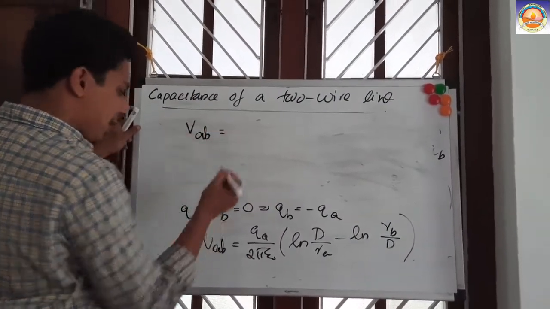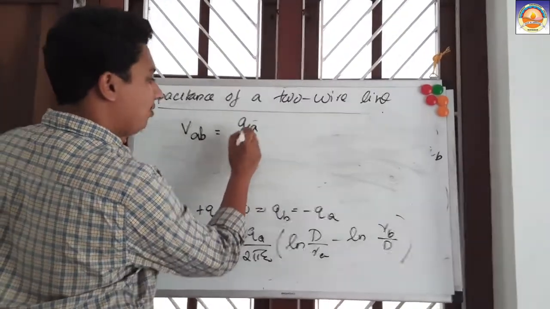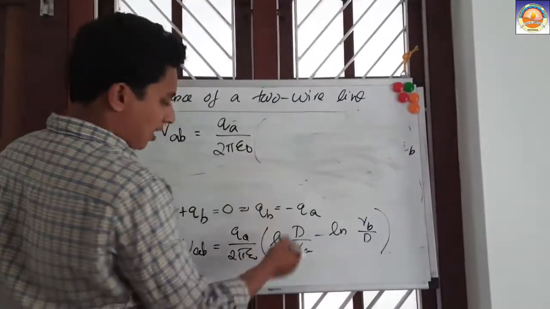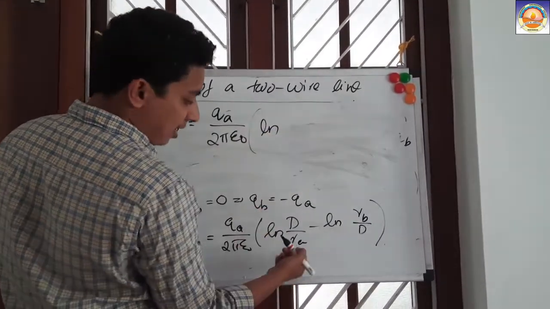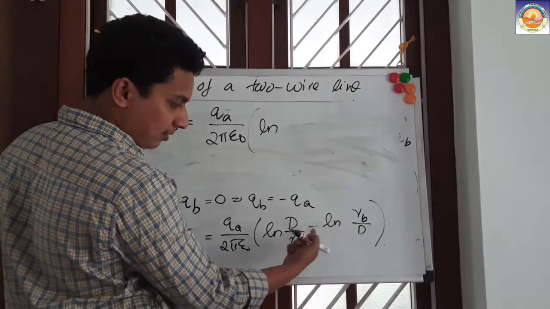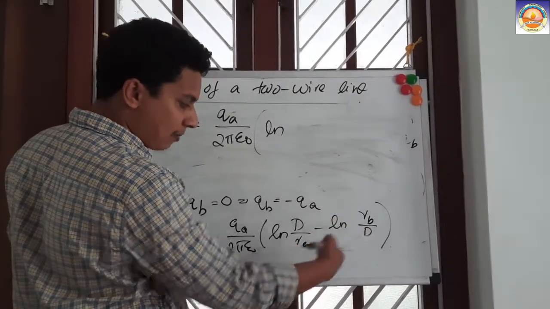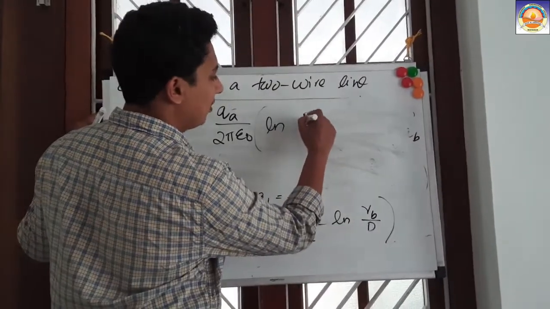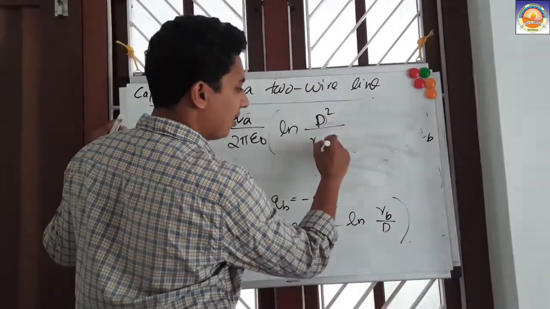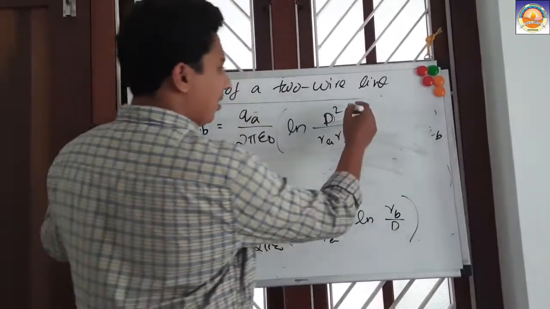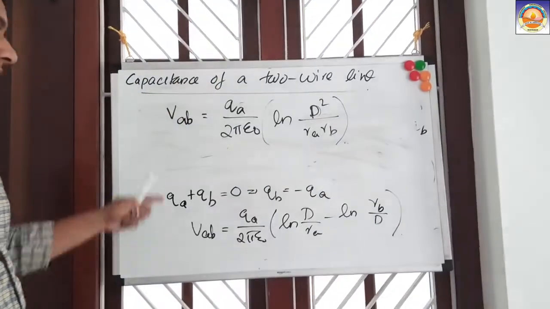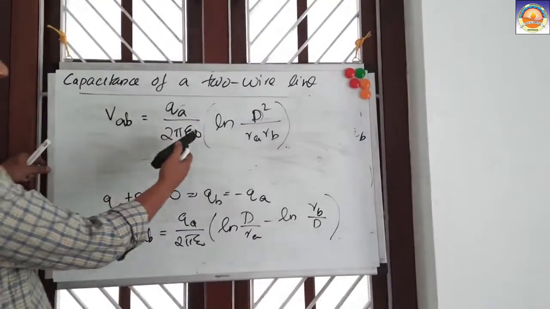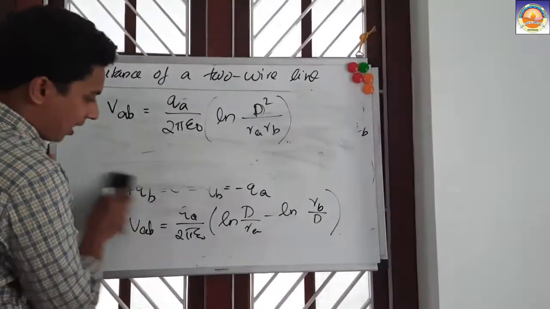VAB will be given by QA divided by 2 pi epsilon 0 into ln D by RA minus ln RB by D. So it will become ln of D by RA divided by RB by D, or ln D square divided by RA RB. Clear? D square divided by RA RB. This will be the equation for the potential difference, equal to QA by 2 pi epsilon 0 into ln D square divided by RA RB.